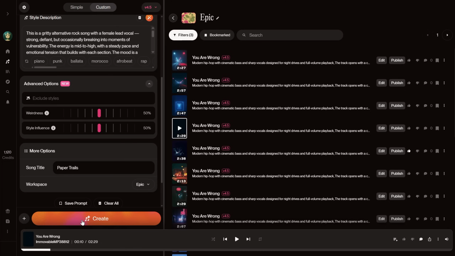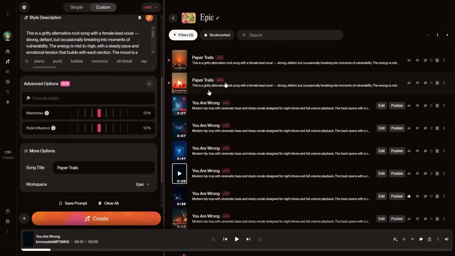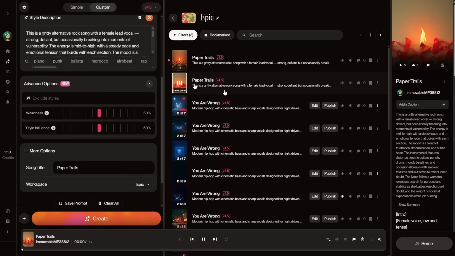Click on the Create button when you're ready. In a few seconds, you should see a magenta dot for the new songs you haven't listened to yet, like you see here. You always get 2 generations when you click Generate. When you see a timestamp like this, that means the entire song is ready for download, but you can still play it even if it's not fully generated yet. Let's listen and see what we got.